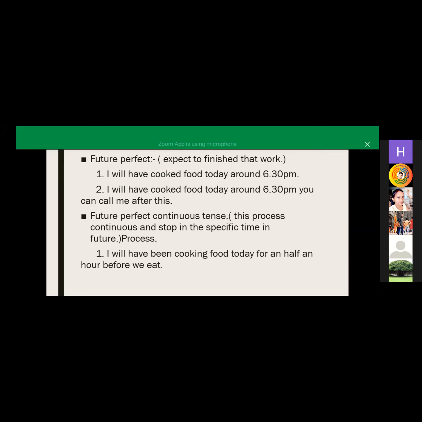Because when I remember, present continuous tense means मैं जा रहा हूँ, and the second verse, मैं 2 घंटे से पढ़ रहा हूँ, means I have been studying for 2 hours. So the same is here also, because here you are using for and since.